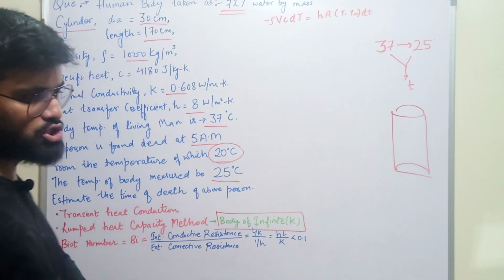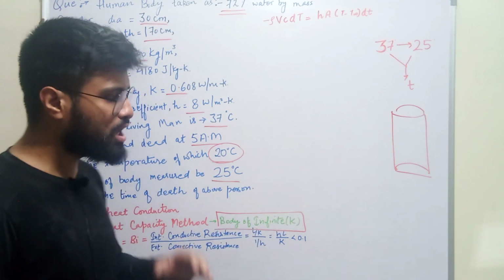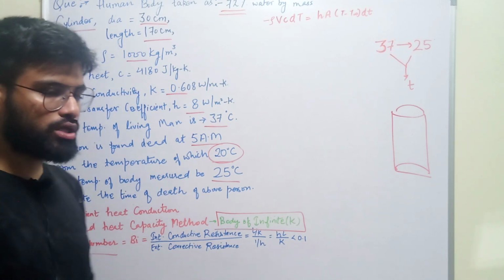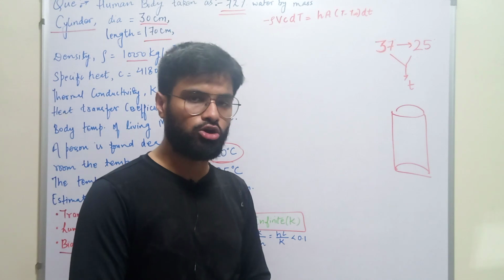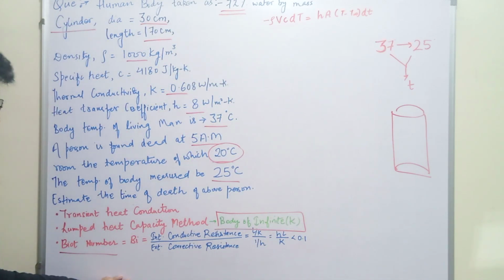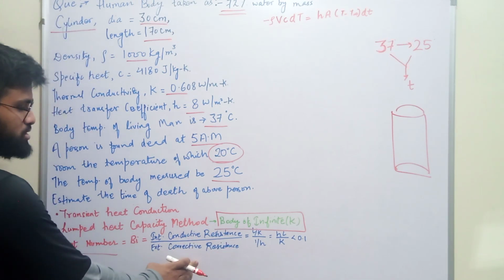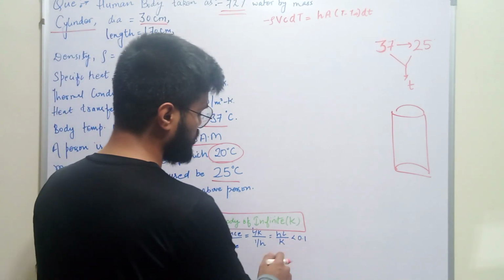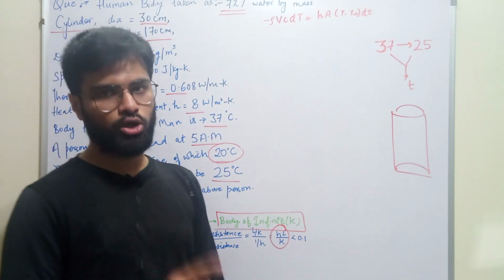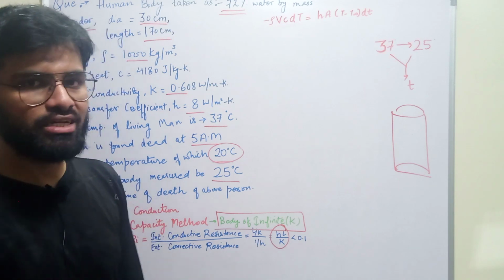So how can we judge whether we can apply the lumped capacity method or not? We have one number which is known as the Biot number. This Biot number will tell us whether we can apply this method or not. So what is the Biot number? It is the ratio of internal conductive resistance to external convective resistance, which gives hL upon k. It should be less than 0.1. If the Biot number is less than 0.1, then we can apply the lumped heat capacity method.